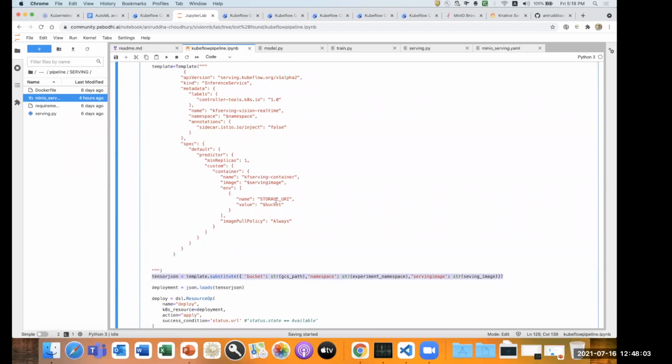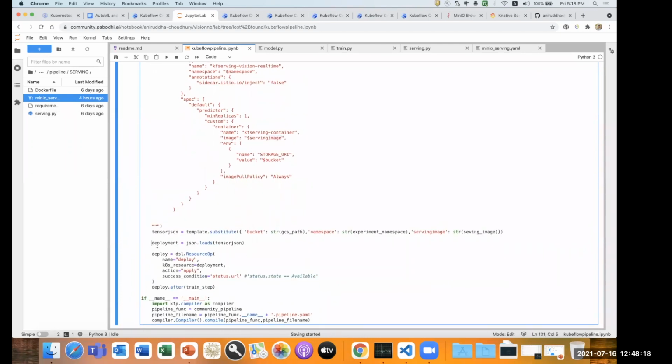We substitute the GCS path, which is where my model is stored, the particular namespace where I want to deploy my KFServing, and the serving image. We can create a Docker image on top of that and save it in here, and it will try to deploy that. So once I do that, I can have a resource spec.